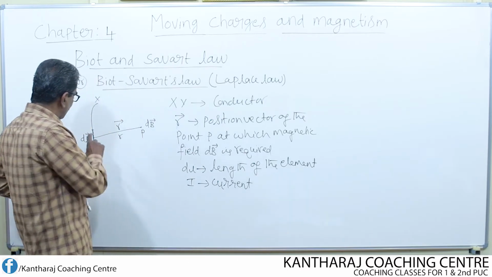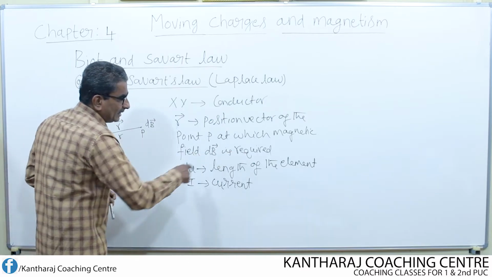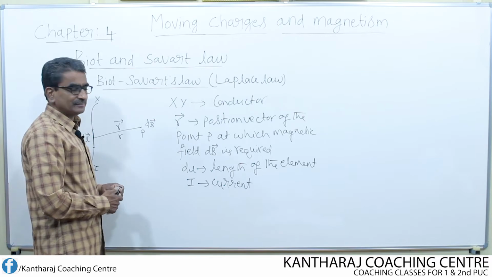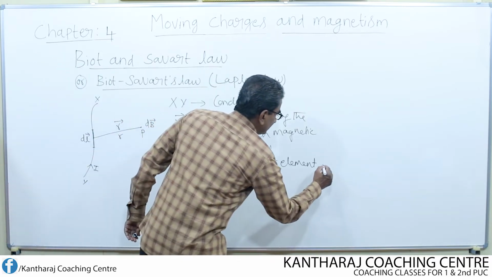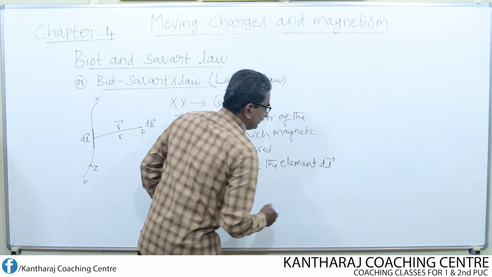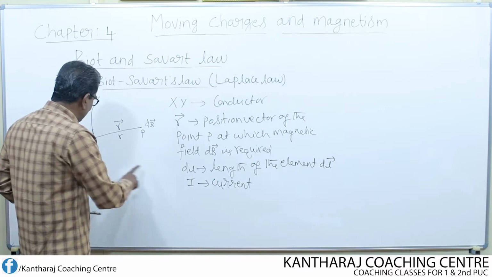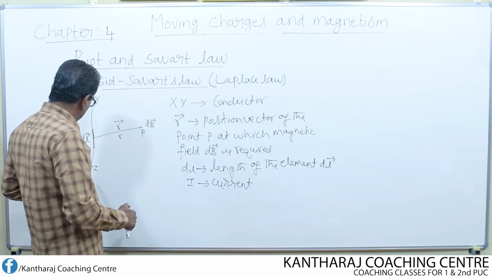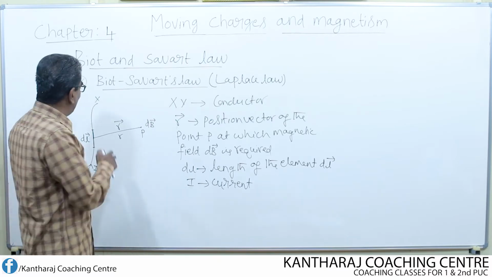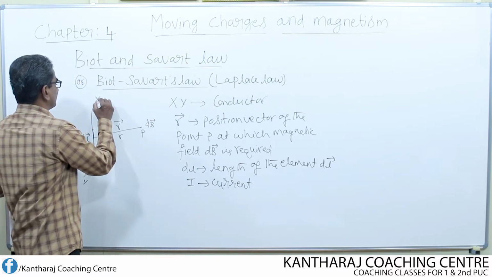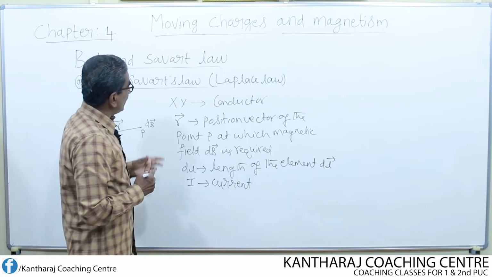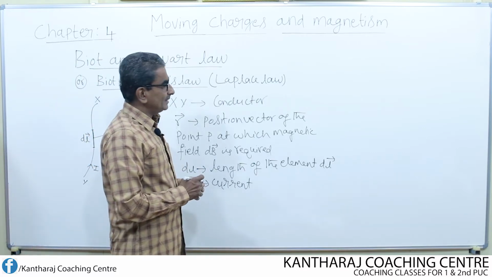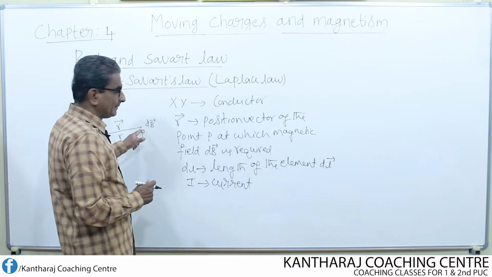Then dl is the length of the element, vector dl. I is the current flowing through the conductor, flowing from y to x. Now according to this law, what is the magnetic field at the point P?